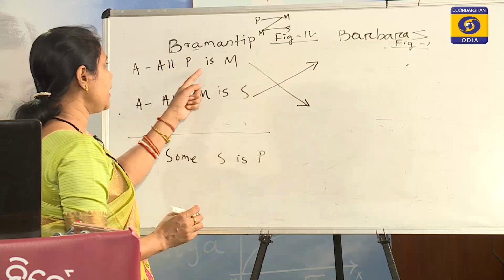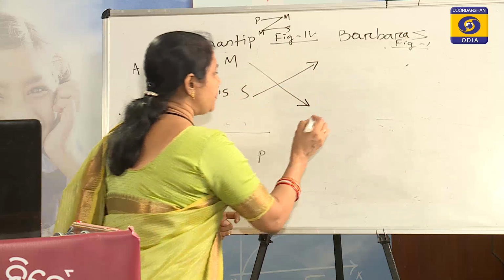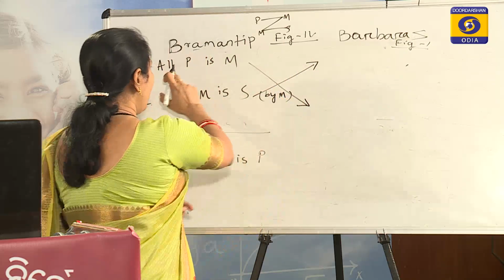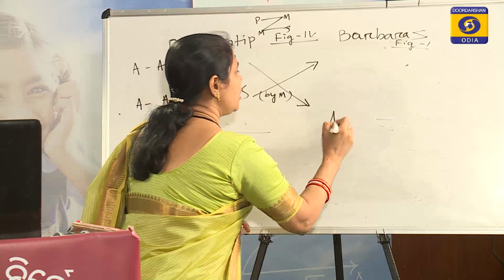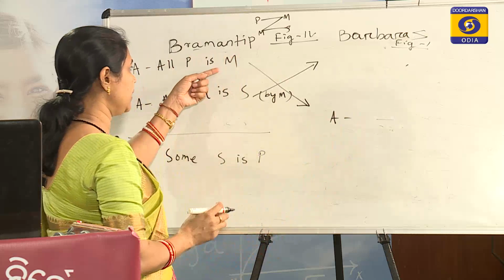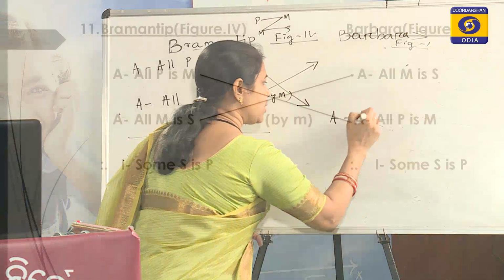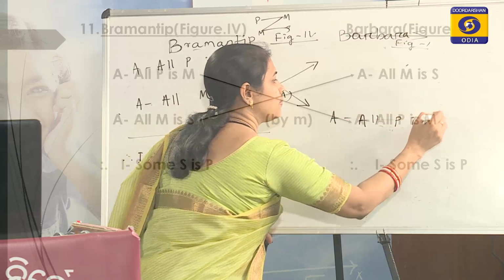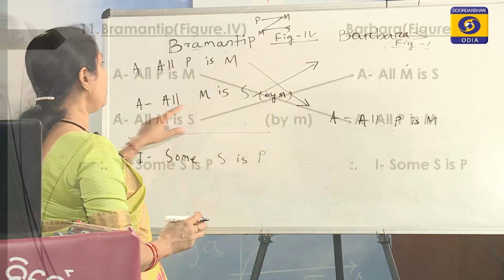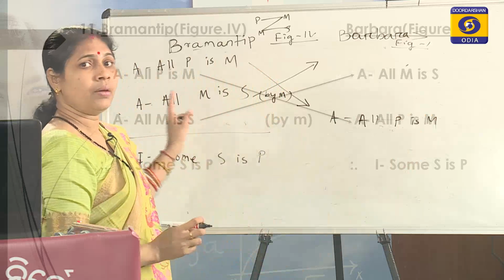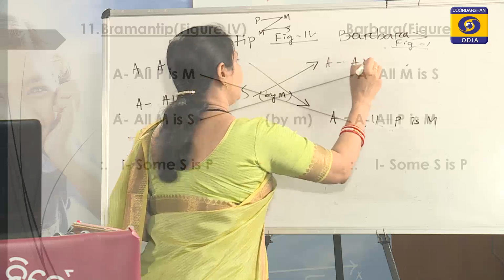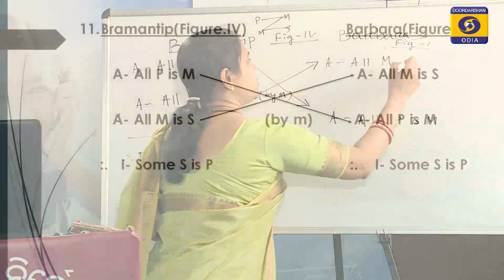All P is M, by M transposition, becomes the minor, because here it is the major premise and it becomes the minor. All P is M, and all M is S, which becomes the major, all M is S.